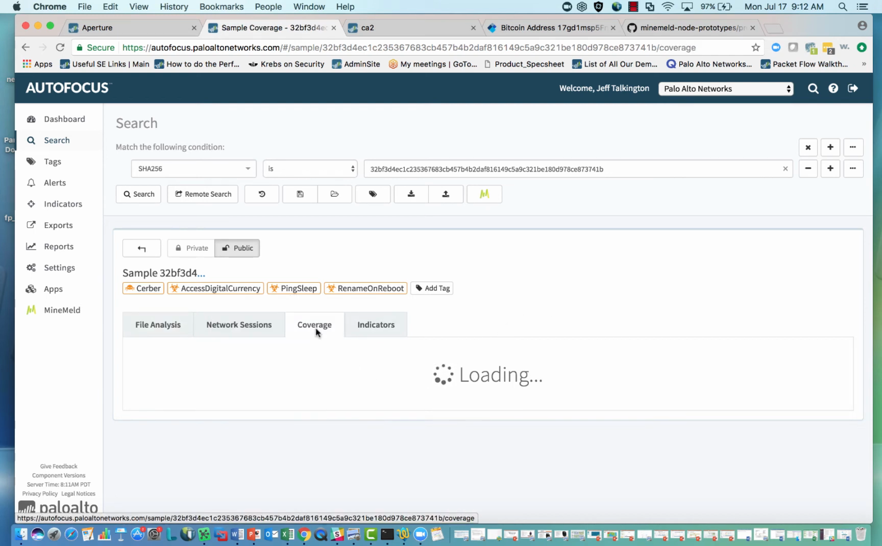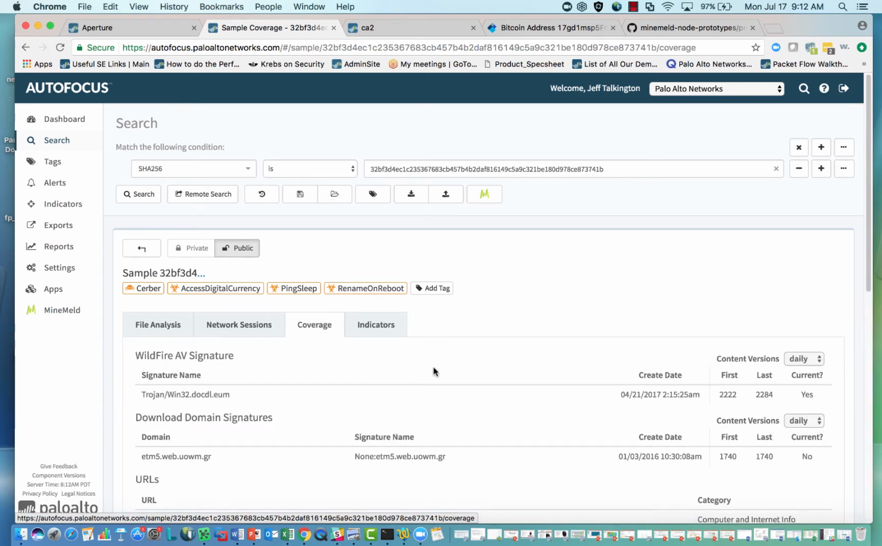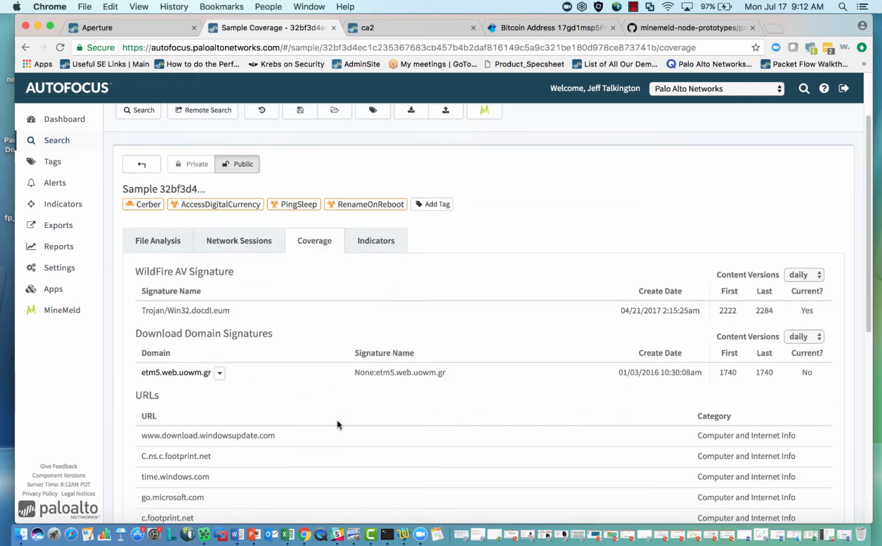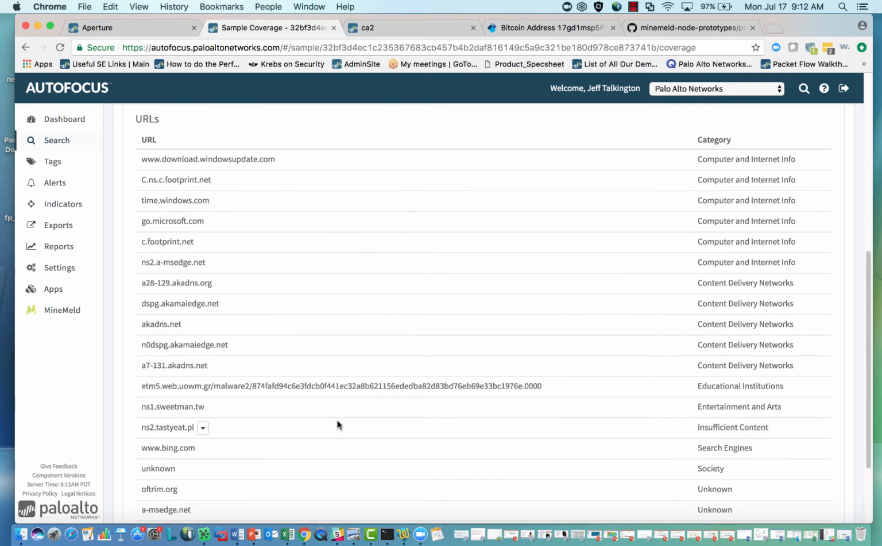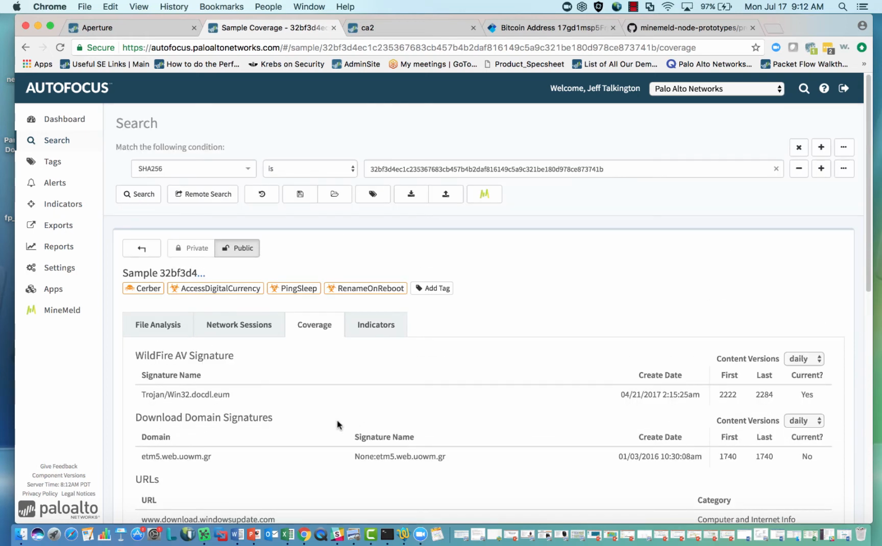If we take a look at our coverage tab, we'll see that we have WildFire AV signatures for this. We have domain signatures, and we have URL signatures for all of this, okay? So for every piece of malware that we see, we can quickly take a look and see what our coverage is. So that answers that question.